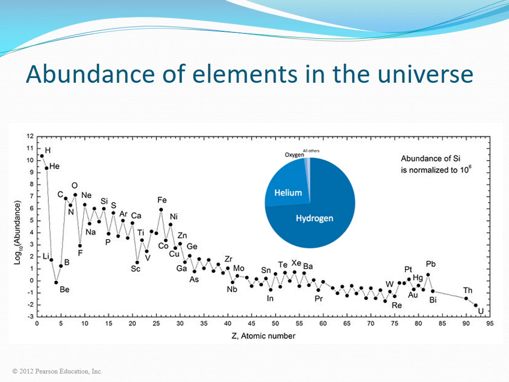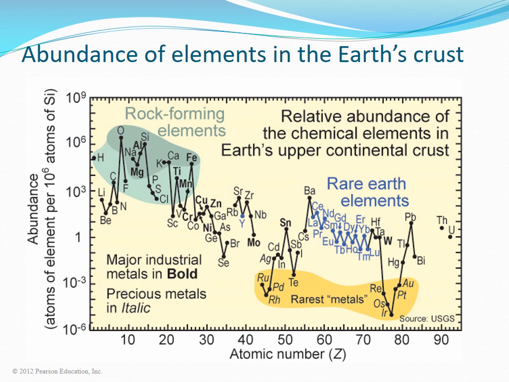Hydrogen and helium form most of the elements in the universe, about 98% of all matter. The other 2% is everything else, such as iron, aluminum, oxygen, carbon, and so on. The Earth shows a different abundance than the general universe. Hydrogen and helium, being light gases, have escaped from the Earth. The most abundant elements in the Earth's crust are oxygen, silicon, and aluminum.